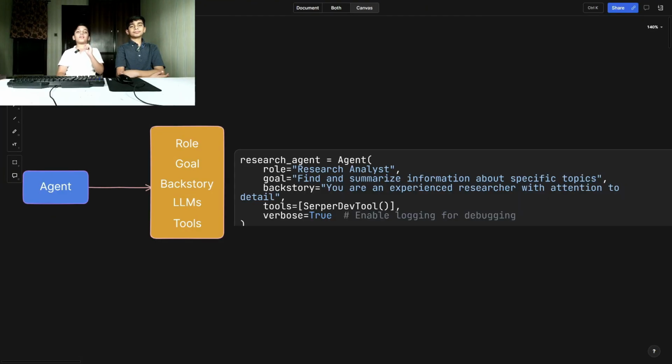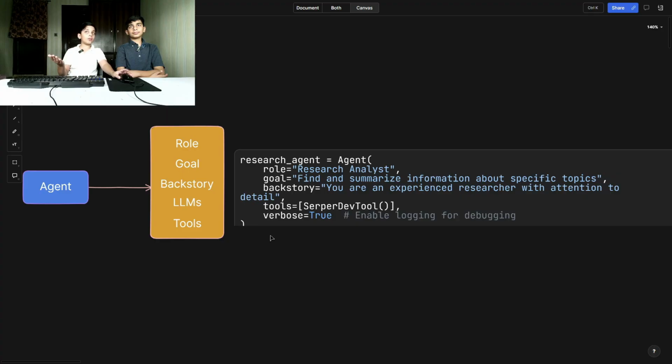This is how we create an agent in Crew AI, which is a framework in Python, and I will show you later. An agent has a user-defined name. We can set the name to whatever we want. And an agent has a role, a goal, and a backstory. It uses an LLM, and it can use tools.